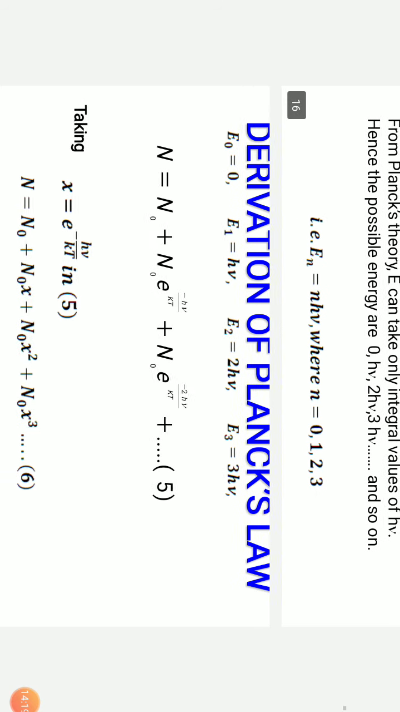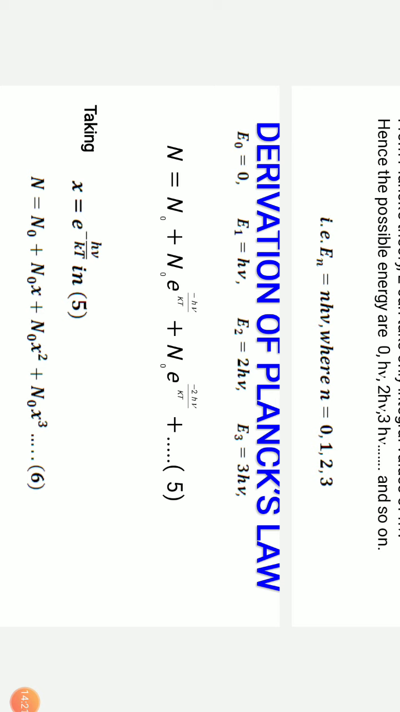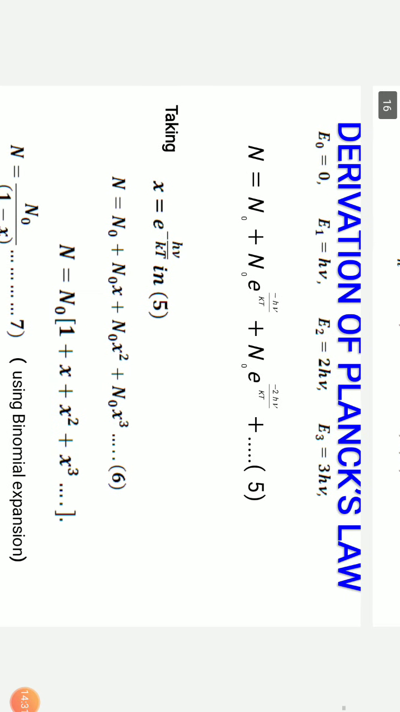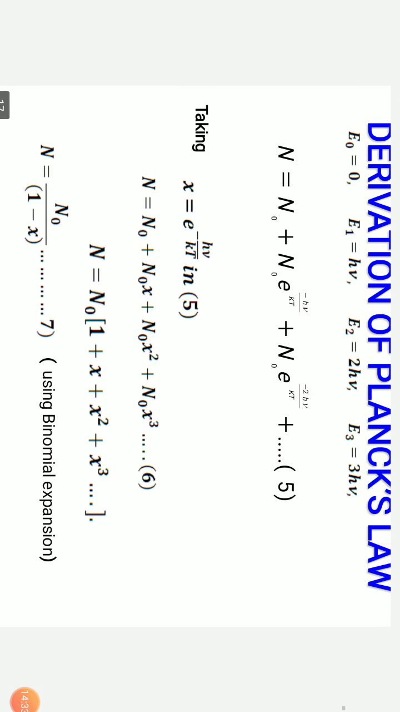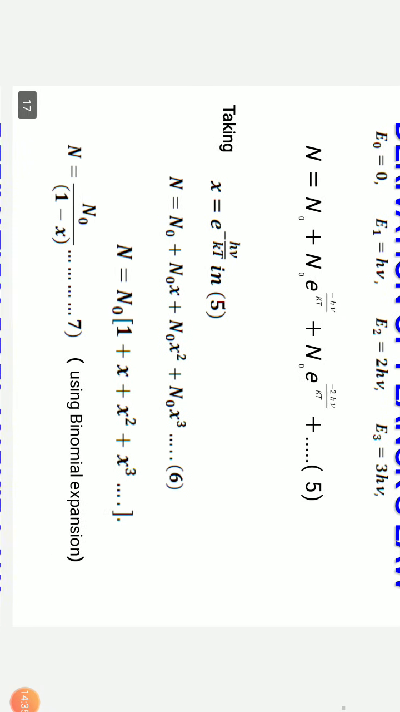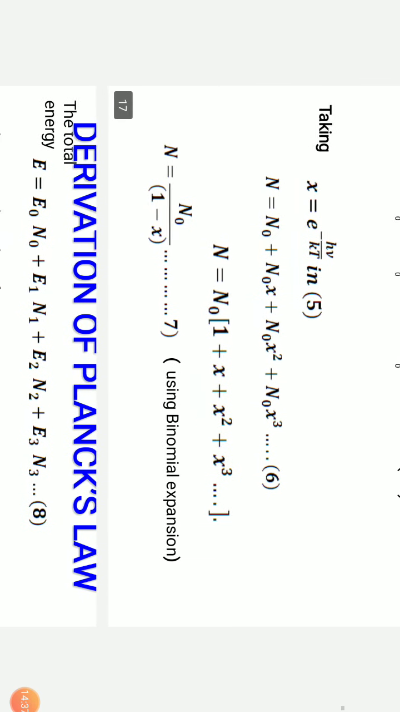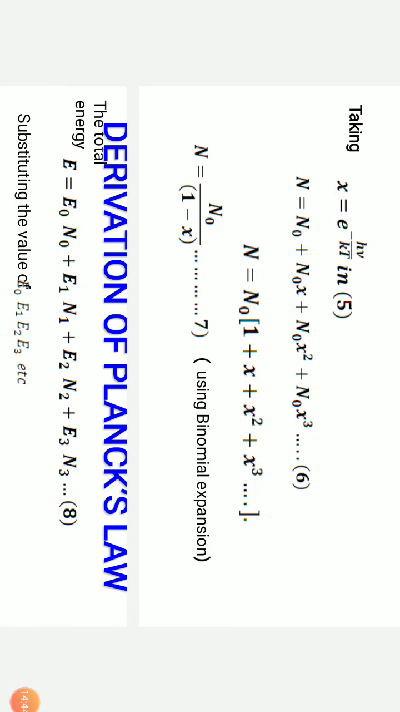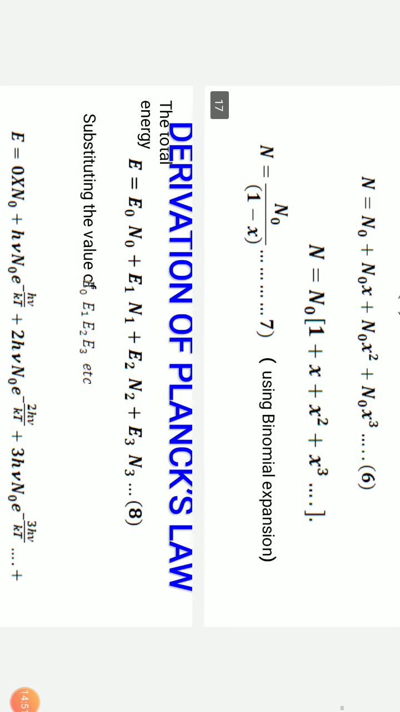So N equals N0 plus N0 times exponential of minus h nu by kT plus N0 times exponential of minus 2 h nu by kT plus so on, where we can take out N0 as a common factor. Let us assume that e power minus h nu by kT is x. So we can write N equals N0 plus N0 x plus N0 x square plus N0 x cube plus so on. Or N equals, taking N0 as common, N0 times 1 plus x plus x square plus x cube and so on. And this is represented by N equals N0 by 1 minus x, because 1 plus x plus x square plus x cube is the expansion of 1 by 1 minus x using the binomial expression.